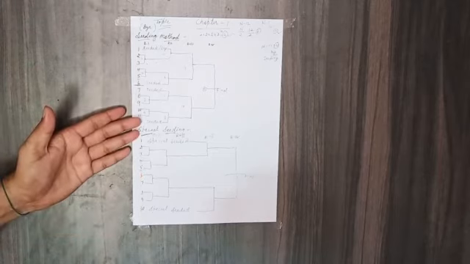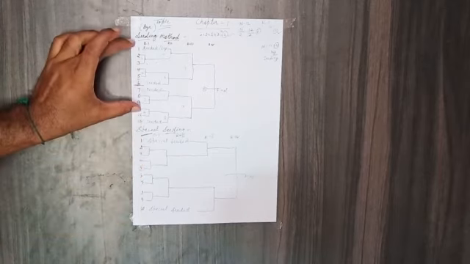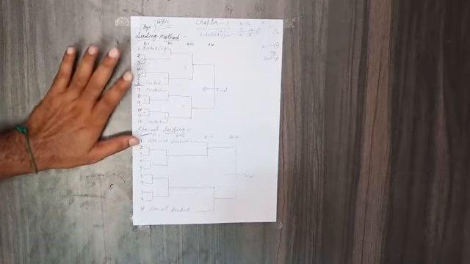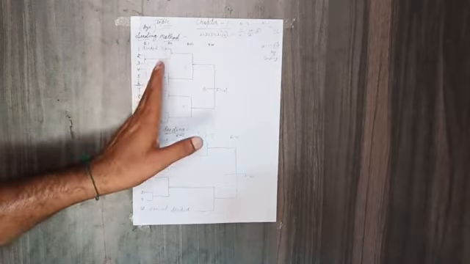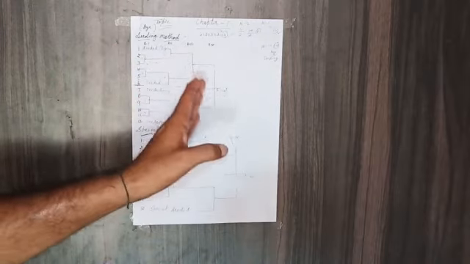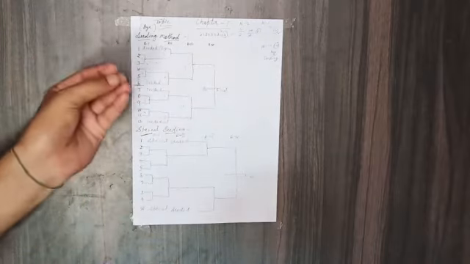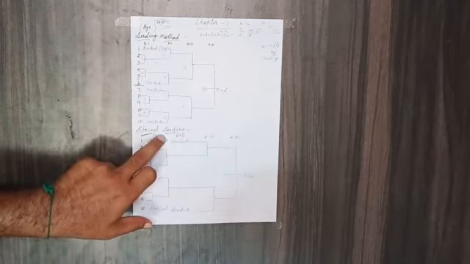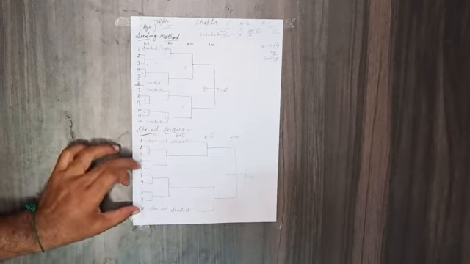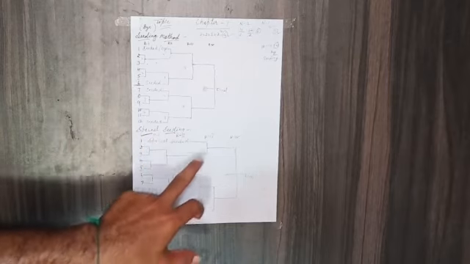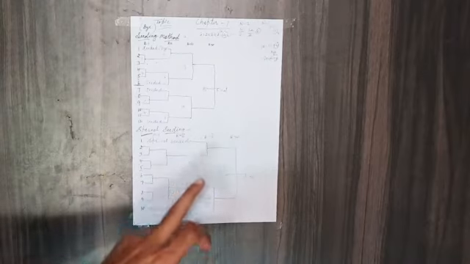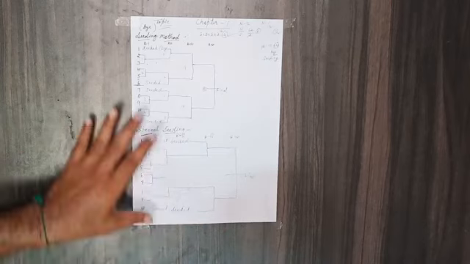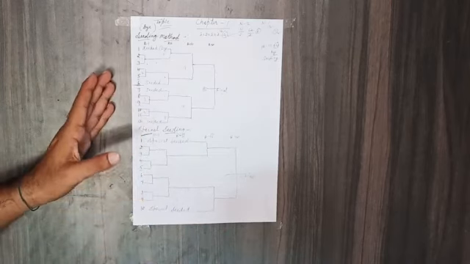Difference between seeding method and special seeding: in seeding method, the team which got seeding will not play in the first round, they will start playing from the second round, whatever round it may be, quarter, pre-quarter, or semi. But in special seeding, players or teams will directly come to play in the quarter-final or semi-final stage, they will not play before the quarter. This is the difference. So I hope it is clear to you.